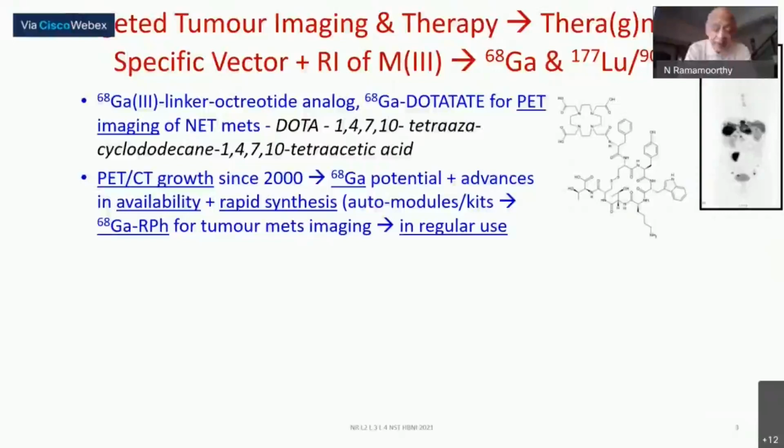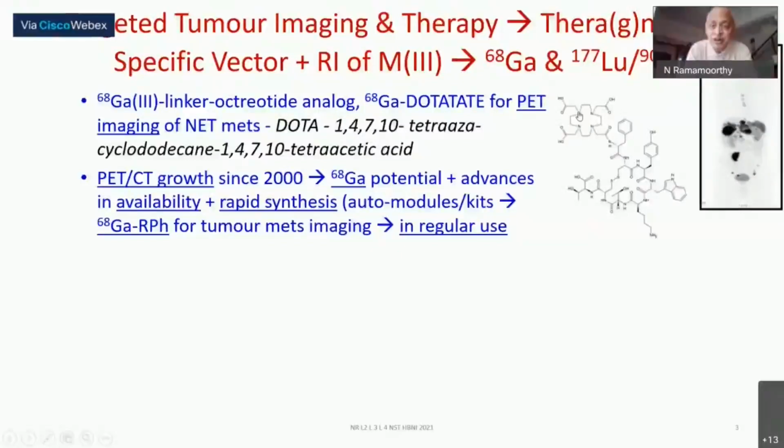They could be done. The parallel developments were important: the cyclotron availability, which is creating a very large number of PET centers, and therefore gallium-68 availability from the generator. Its chemistry is a bit tricky, but because of the interest, those chemistry issues were solved, and there could be rapid synthetic modules for making the compounds.